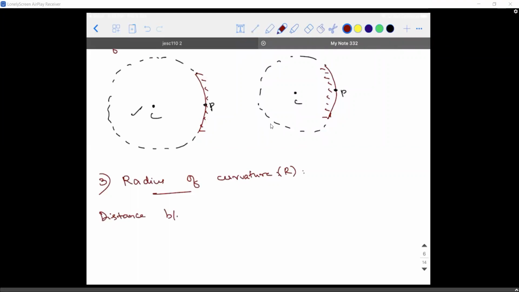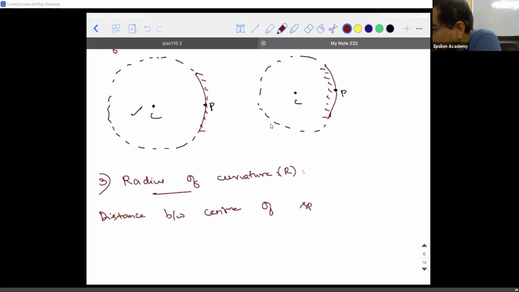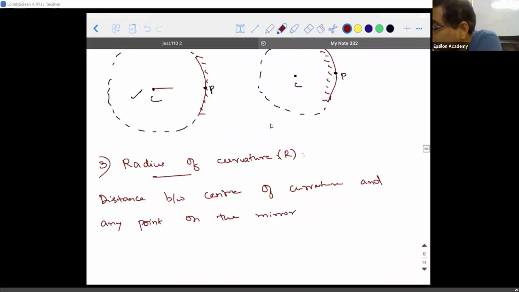You can say the distance between the center of the sphere and any point on the surface. I will not say center of sphere, I will say the distance between the center of curvature and any point on the mirror. So it is represented by the symbol capital R. This distance is capital R, and this distance is also capital R.